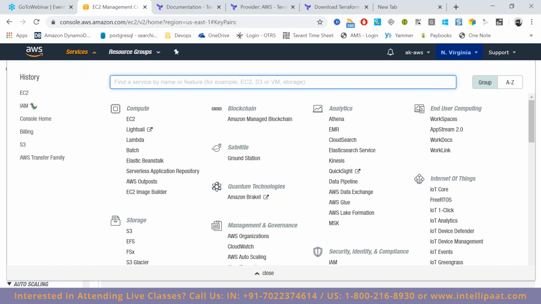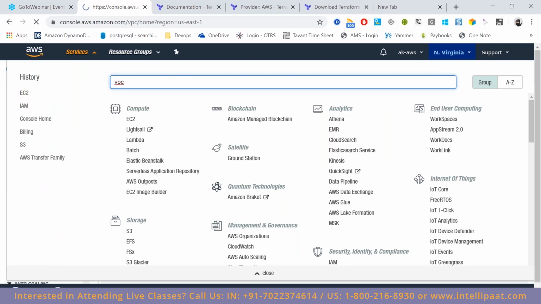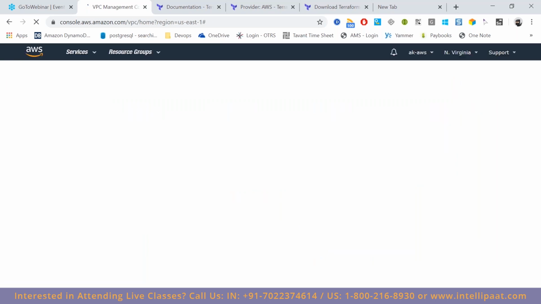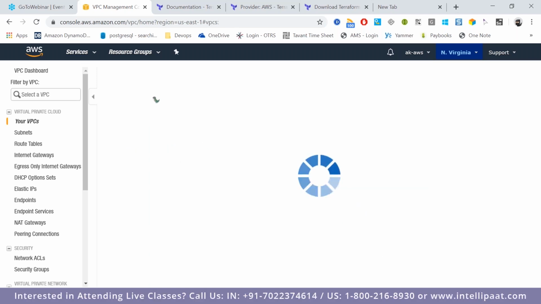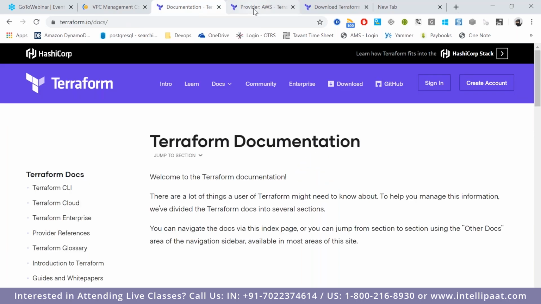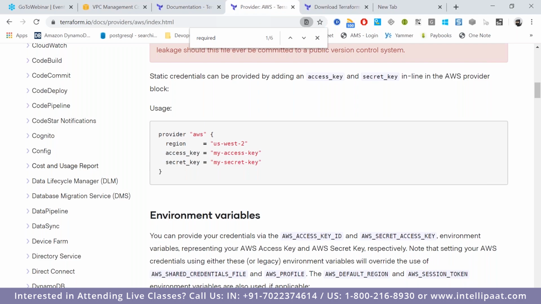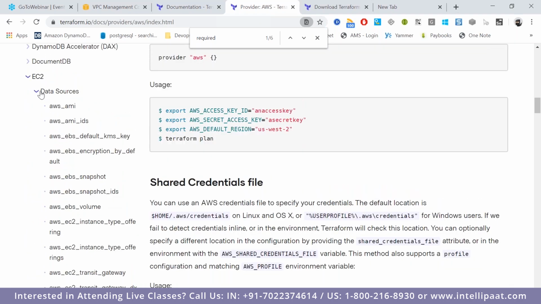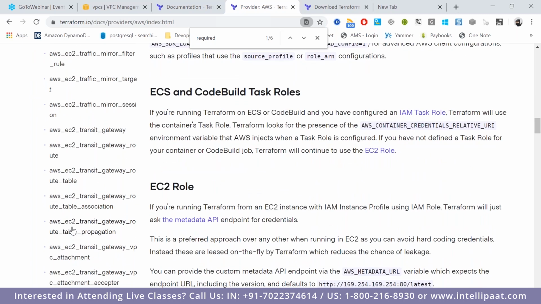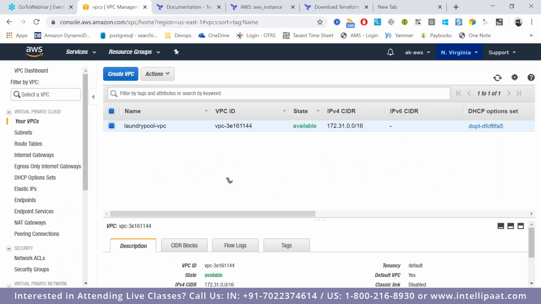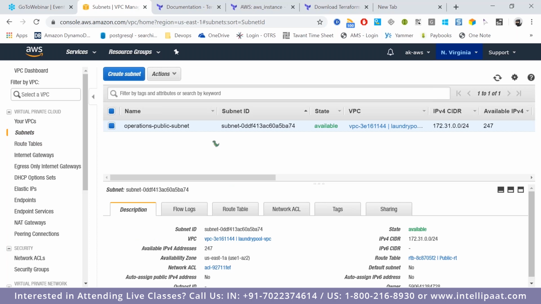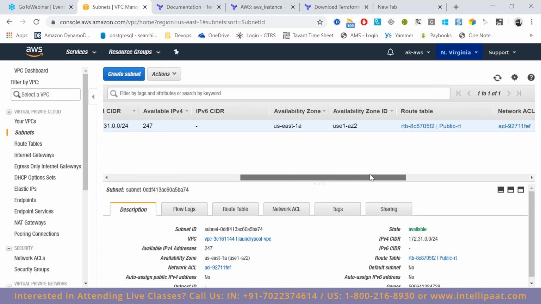When you look at VPC here, I've deleted the default subnet and I've created my own subnet.